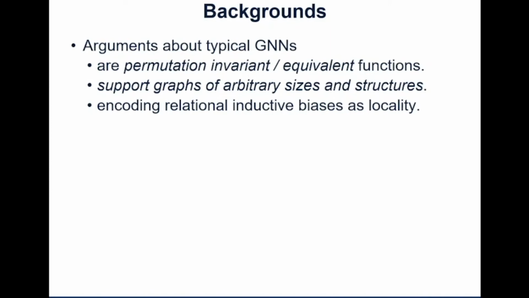Here, permutation invariant and equivariant means that for graphs, if you permute the order of the nodes, the output should also be permuted by the same order, which means it's permutation equivariant, or the output should not be changed, which means it's permutation invariant. You can develop the previous framework into other specially designed graph neural network layers so that you can encode many useful relational inductive biases. Here, the message passing framework encodes inductive biases such as locality or translation invariance.